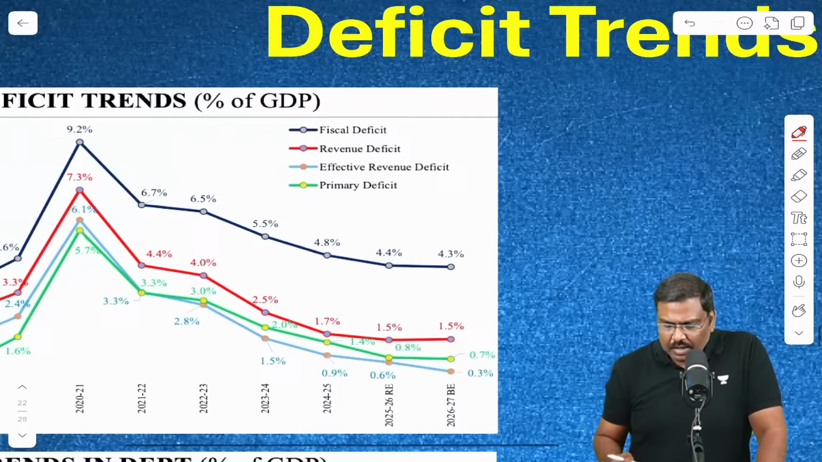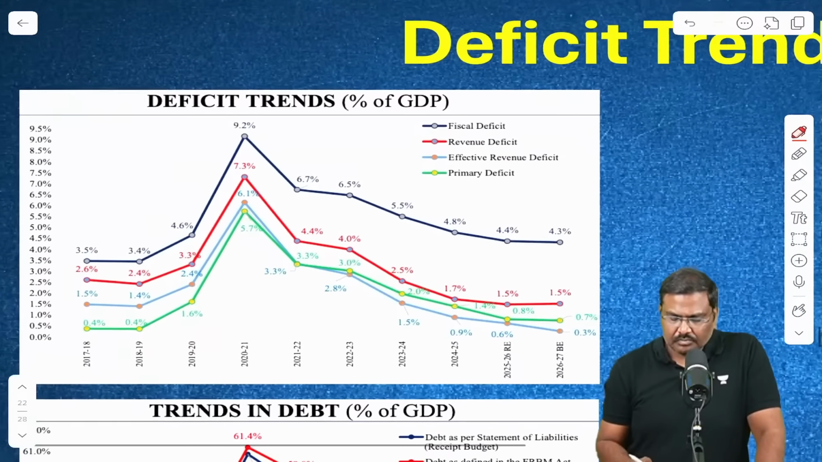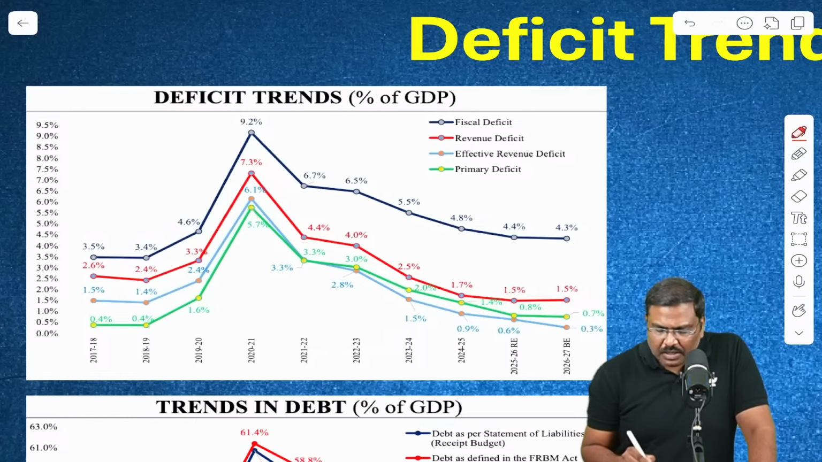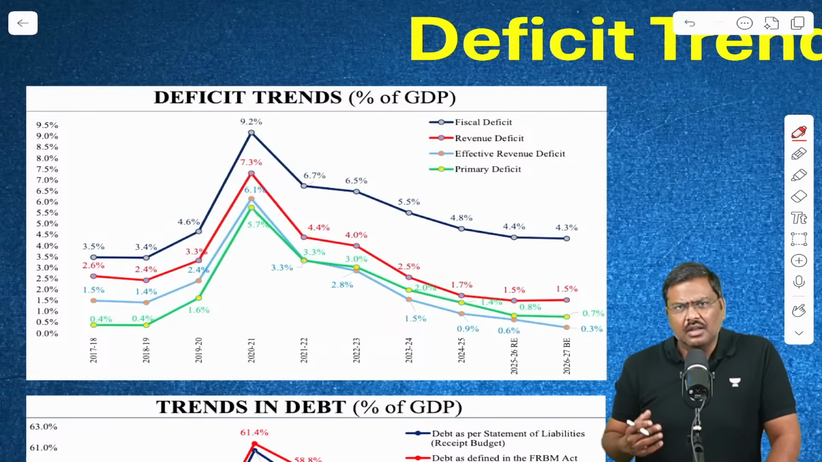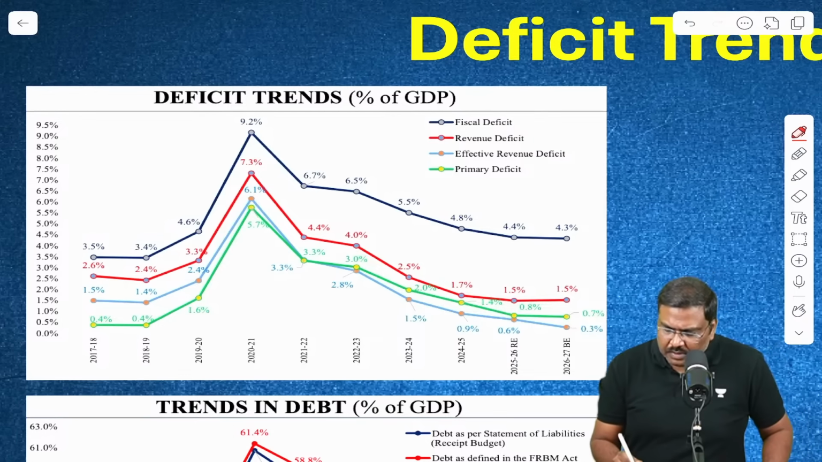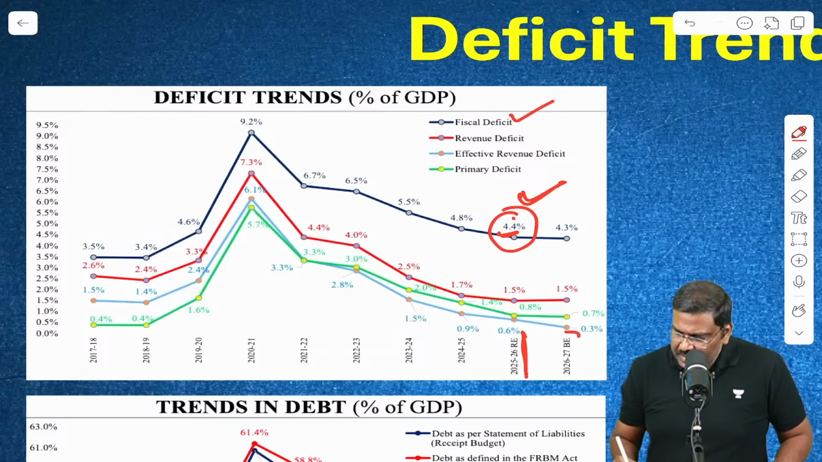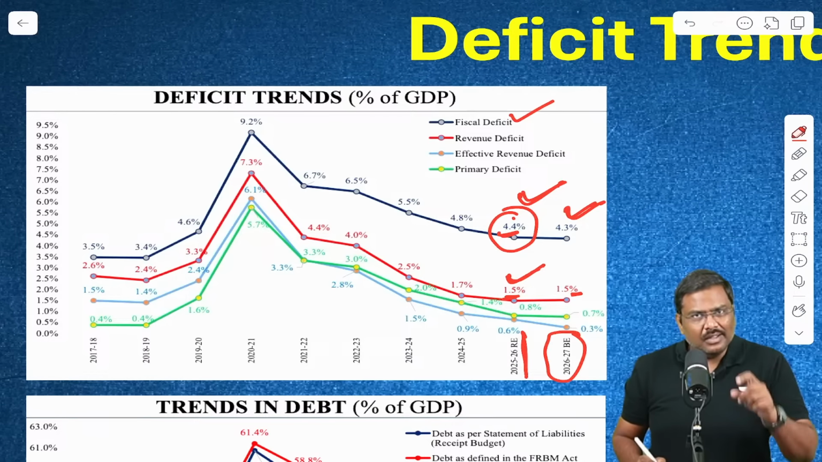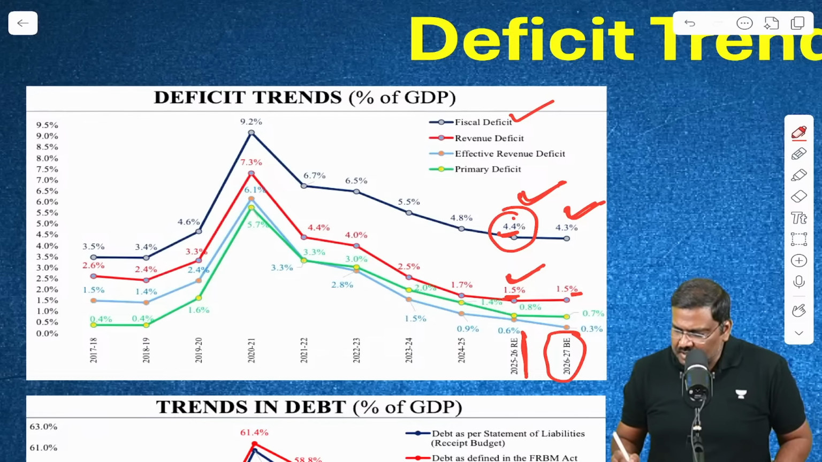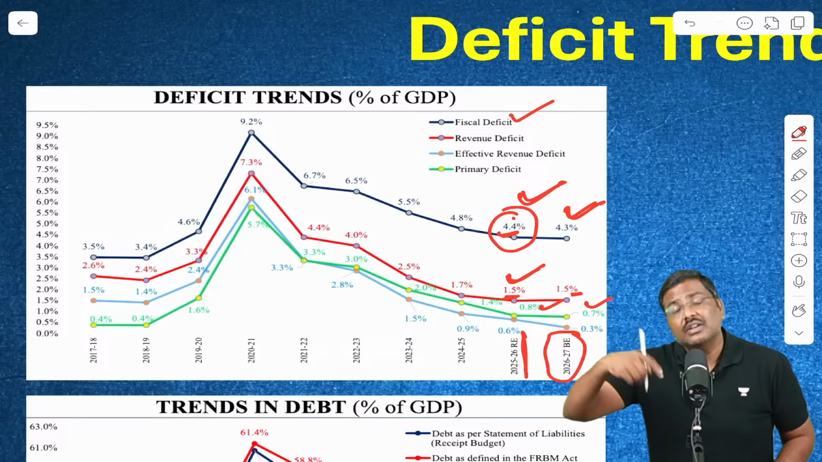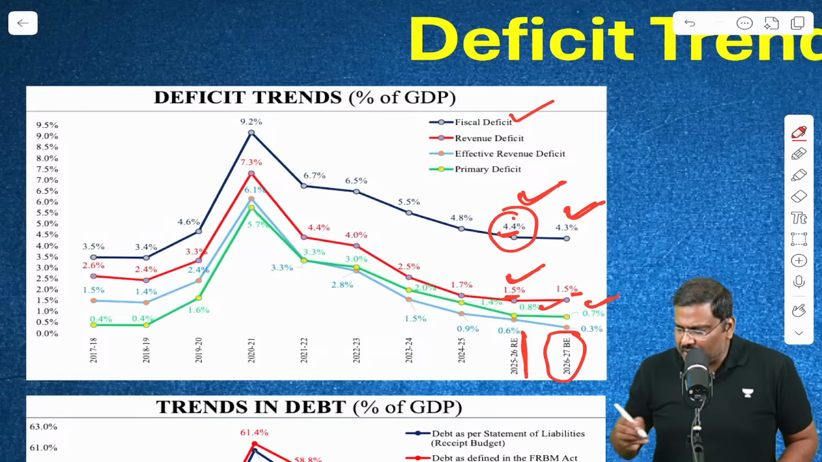Next important set of data, the deficit trends. What has happened to the fiscal deficit, revenue deficit, etc. Please look at the data set. The fiscal deficit for the current financial year is revised at 4.4%. And for the next financial year it is budgeted at 4.3%. In addition to this, the revenue deficit is 1.5% for this year as well as budgeted next year. In addition to that, the primary deficit is 0.8% revised this year. Next year budgeted at 0.7%.